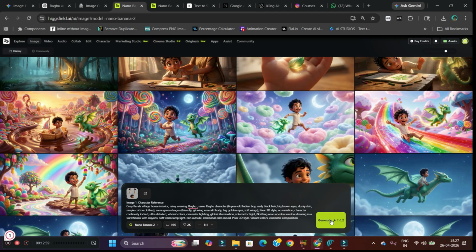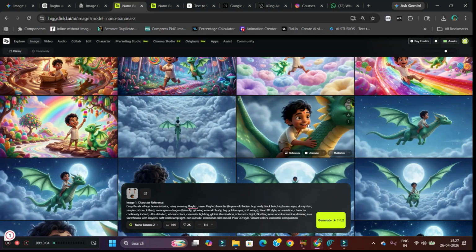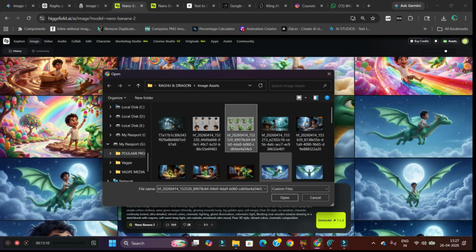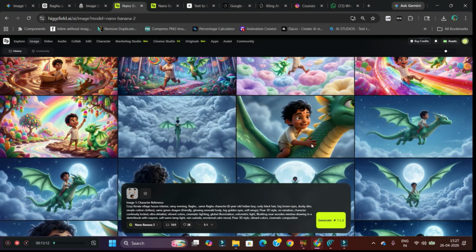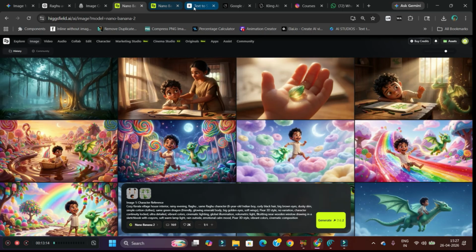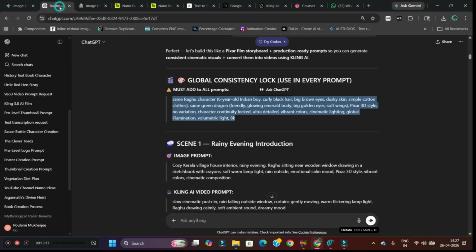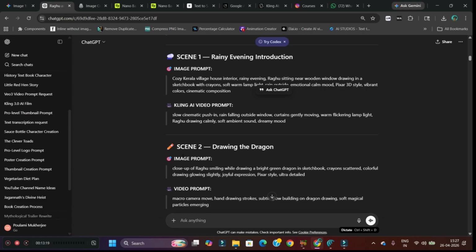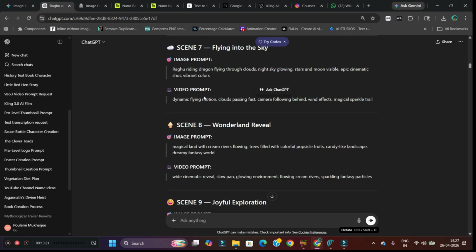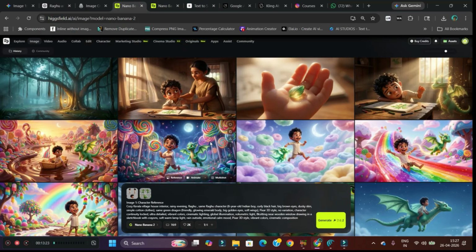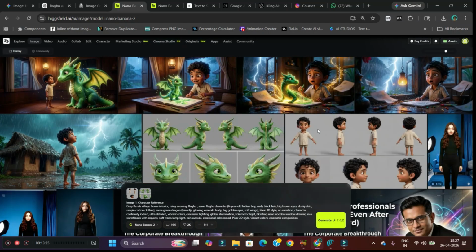Like this, scene by scene you will have to create. Where there is only Raghu, then add only Raghu's character sheet. If there are 2 characters, then add the dragon's character sheet as well. And like this, my dear friends, we have got all the image prompts scene by scene. As you can see, scene 2, scene 3, like this, 10 image prompts, and accordingly we have got all these images ready.